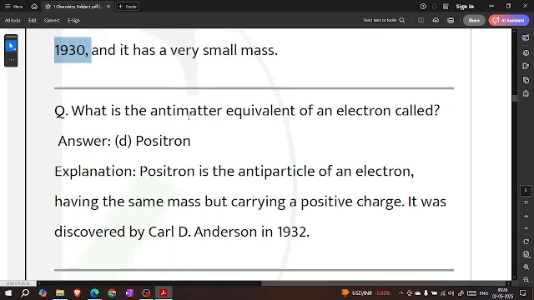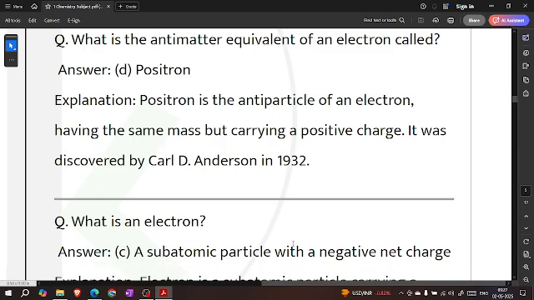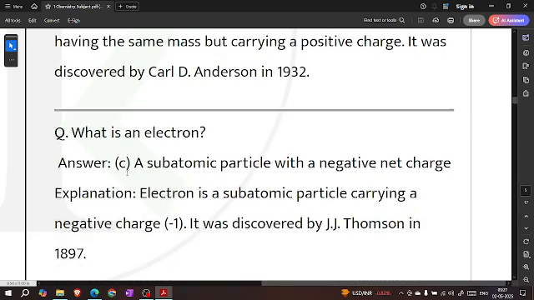What is the antimatter equivalent of an electron called? Positron. Positron is the antiparticle of an electron having the same mass but carrying a positive charge. It was discovered by Carl D. Anderson in 1932.